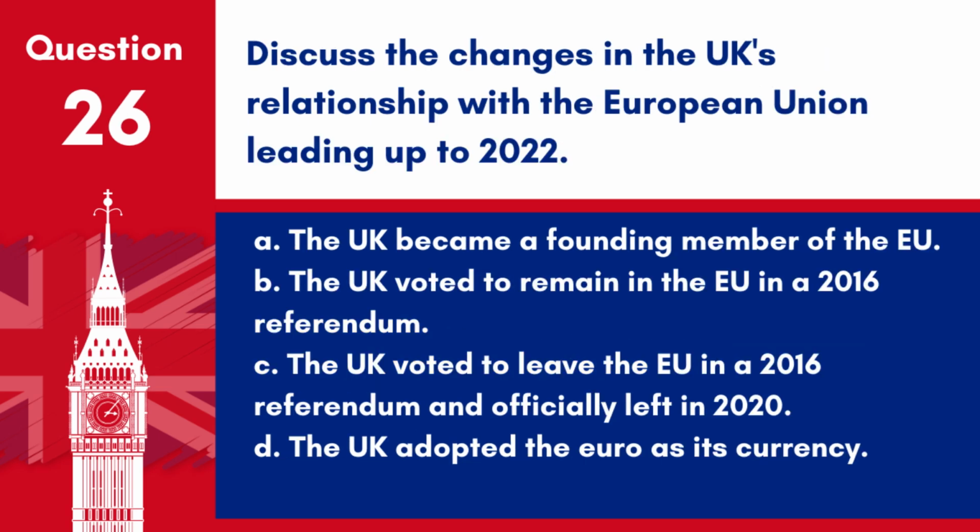Question 26. Discuss the changes in the UK's relationship with the European Union leading up to 2022. A. The UK became a founding member of the EU. B. The UK voted to remain in the EU in a 2016 referendum. C. The UK voted to leave the EU in a 2016 referendum and officially left in 2020. D. The UK adopted the euro as its currency.